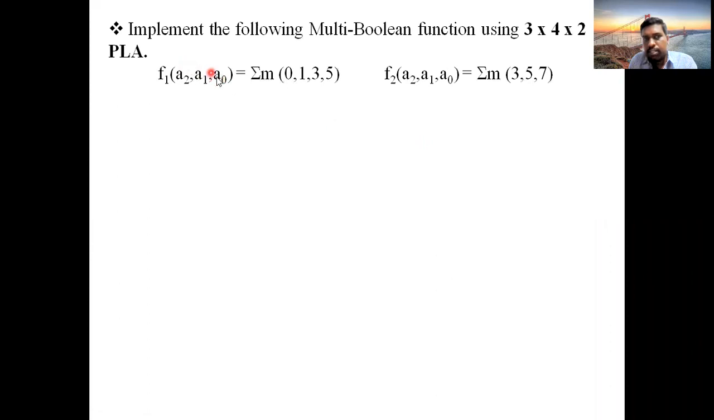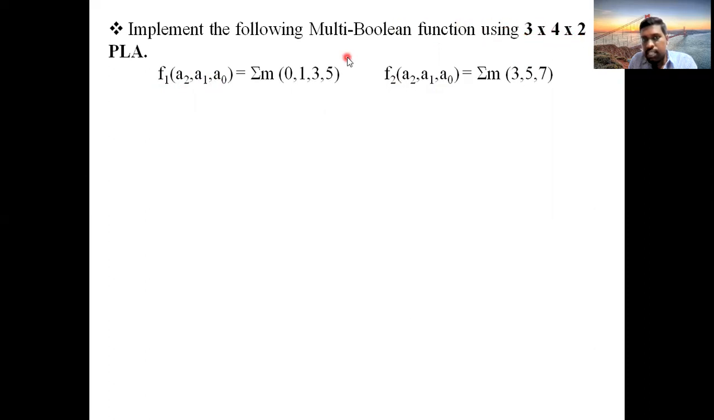The same format. Here also we are having two functions F1 and F2. They have given, see here, 3 cross 4 cross 2. The same problem I have seen previously. In the previous question they mentioned clearly 3 inputs, 3 product terms, 2 outputs, but here they have given in this format 3 into 4 into 2.